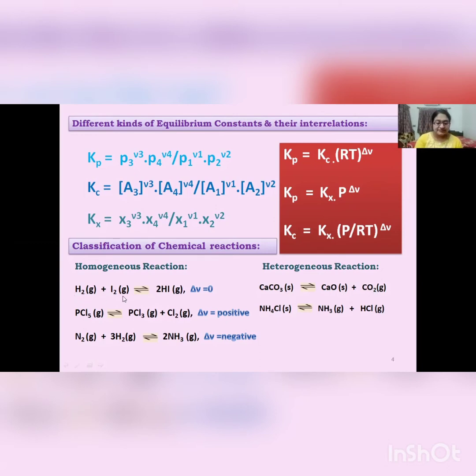Now, in this example, try to find out the value of del nu. What is del nu? Del nu is the summation of nu of HI, that is 2, minus the summation of nu of reactants, that is nu of H2, which is 1, and nu of I2, which is 1. So here del nu is 0. In the second reaction, del nu is 1 plus 1 minus 1, that is positive, and here the del nu is 2 minus 1 minus 3. Here del nu is negative.